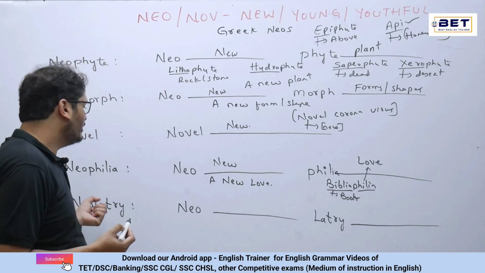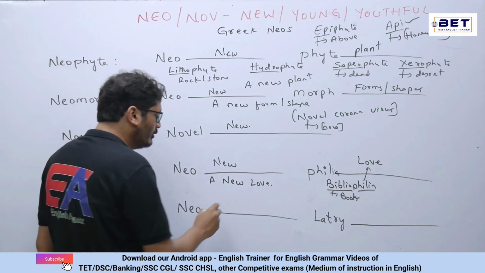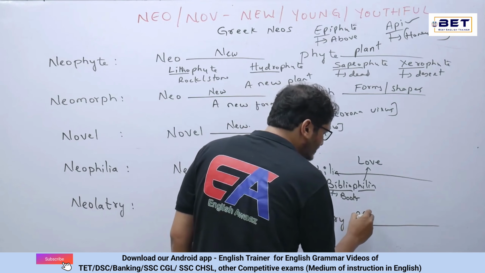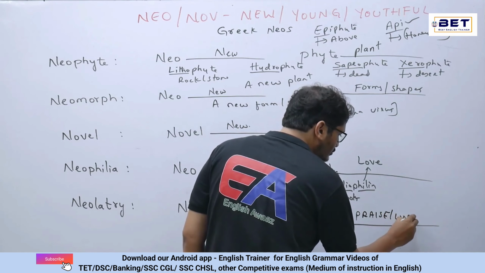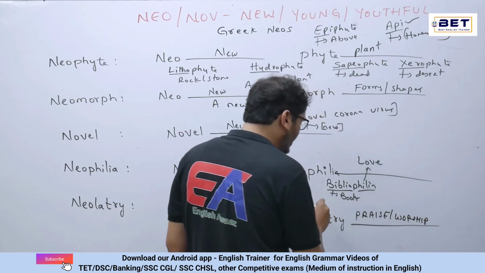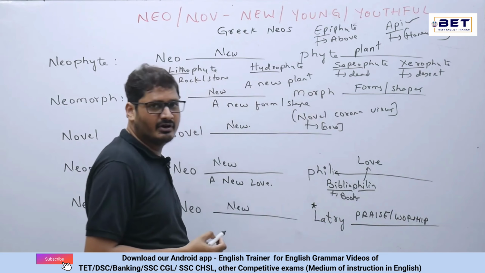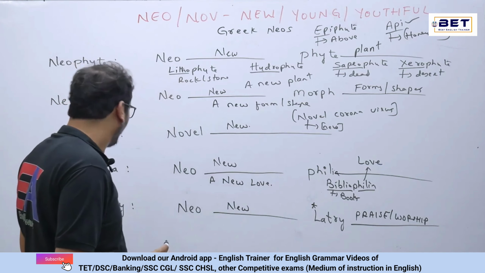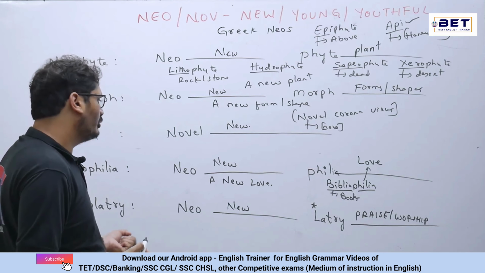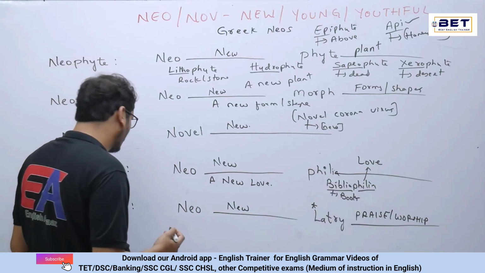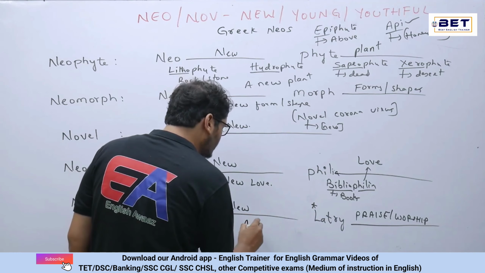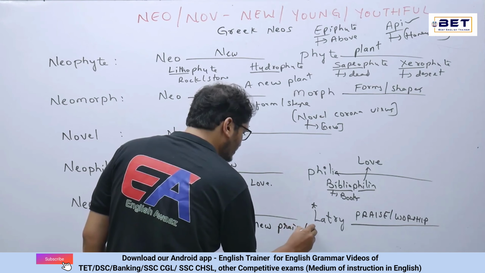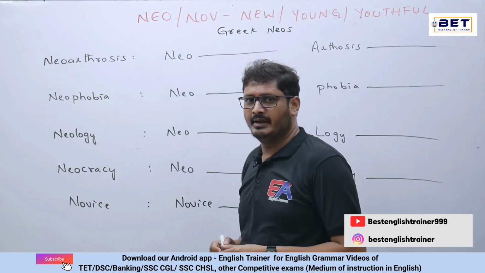Let's see the next word. Neolatry. Now what is this neo? Neo can be new over here. Latry can be the praise or worship. So we have done a video exclusively on the latry word, and that would be in the playlist. Just have a look at it. Now what is this neolatry? So neo means new, latry means praise or worship. That's altogether a new praise or worship. Next word we'll see.